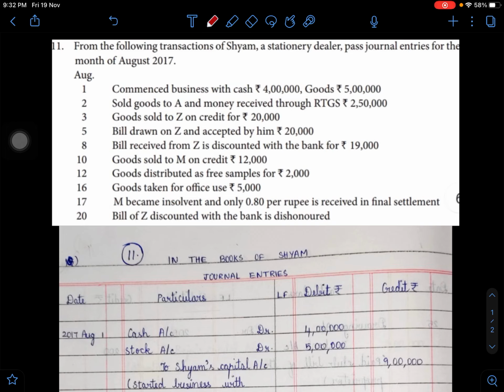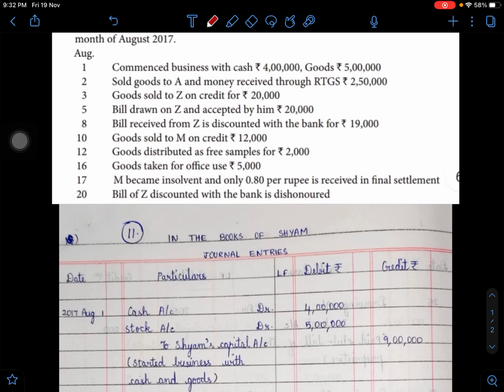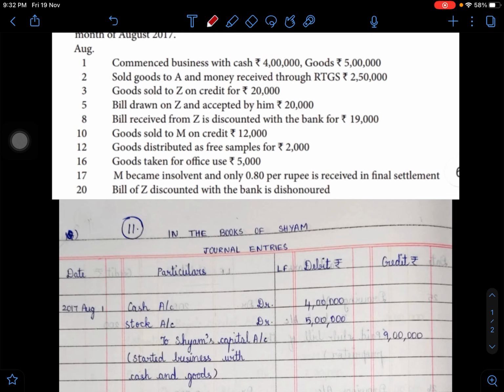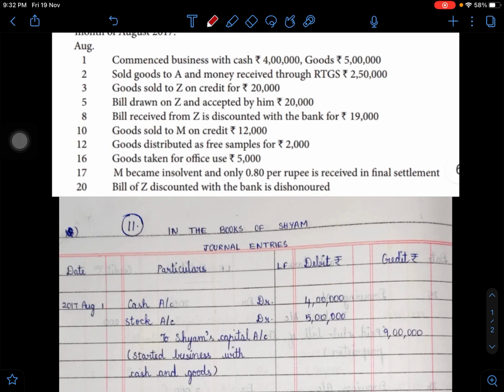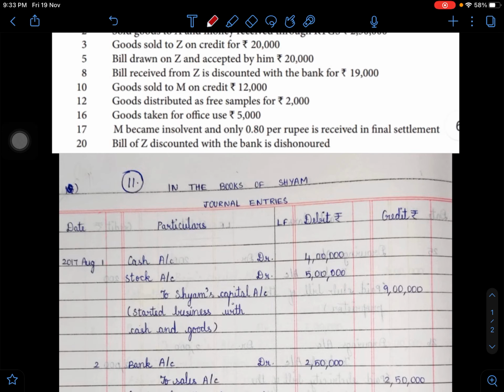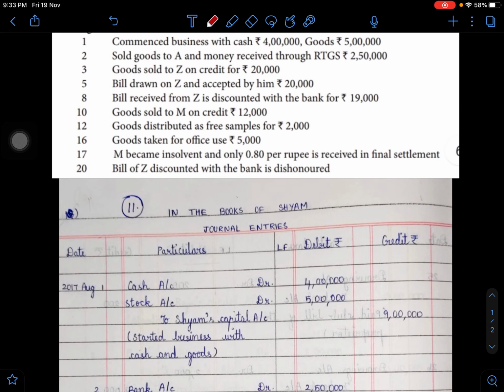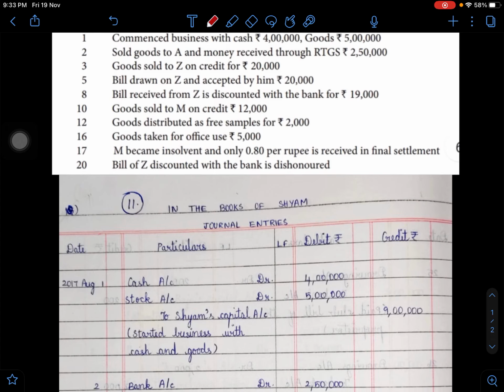So now let us work out the solution for this problem number 11. The solution starts as in the books of Shyam, journal entries: date, particulars, LF, debit, credit. Being the first one, commenced business. So cash account debit 4 lakhs, for goods, stock account debit 5 lakhs, to Shyam's capital account 9 lakhs. We write the narration, started business with cash and goods.